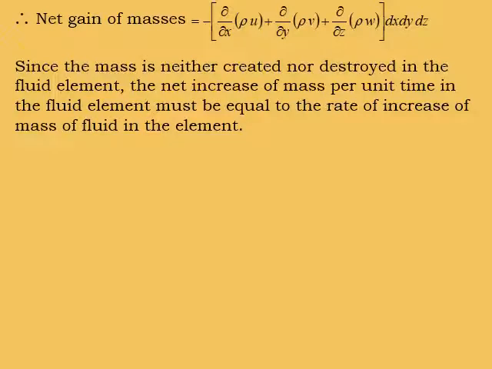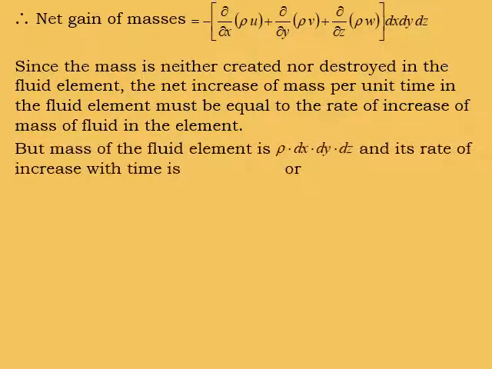Since mass is neither created nor destroyed in the fluid element, the net increase of mass per unit time in the fluid element must be equal to the rate of increase of mass of fluid in the element.